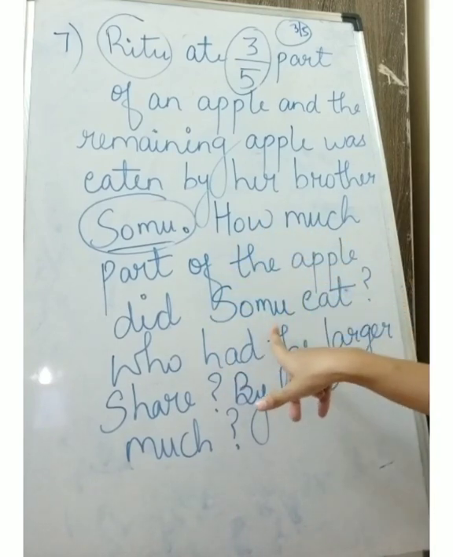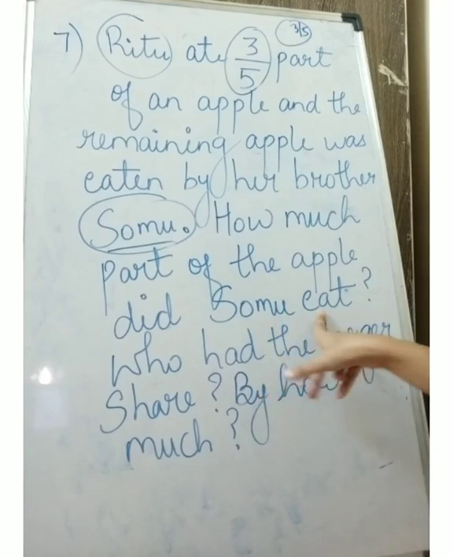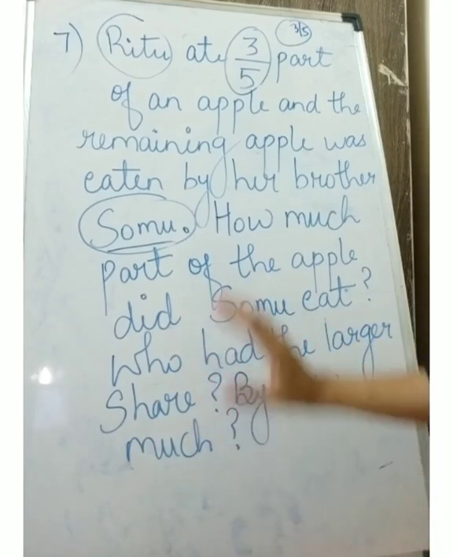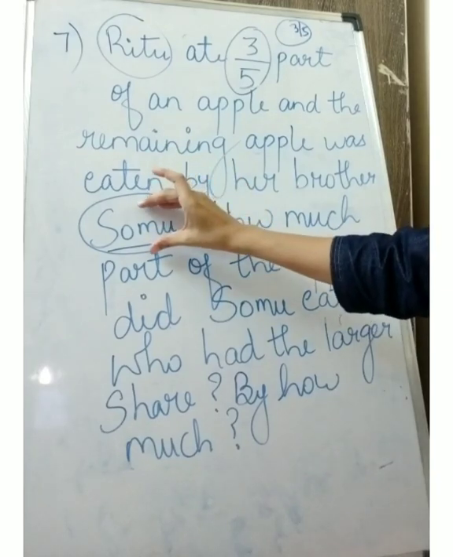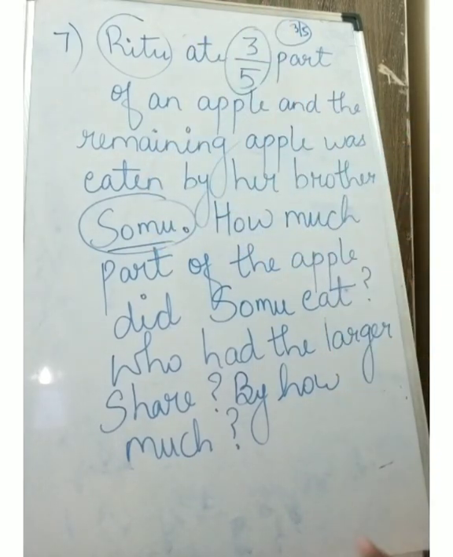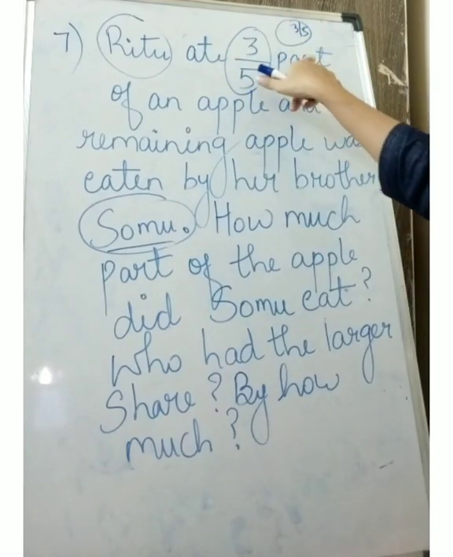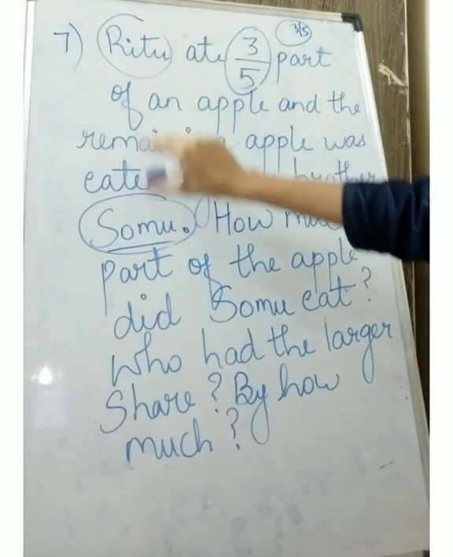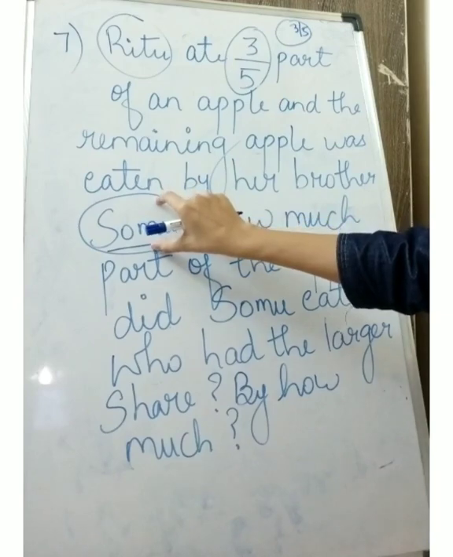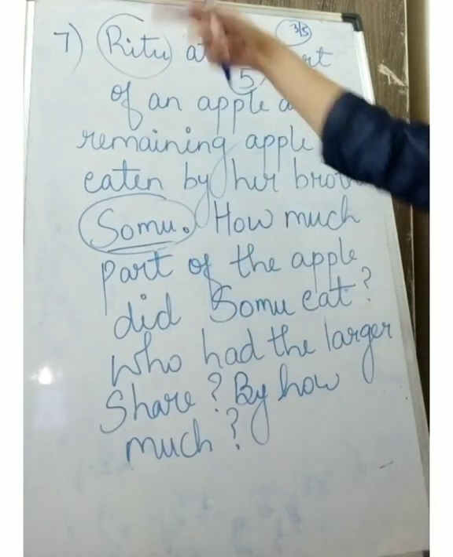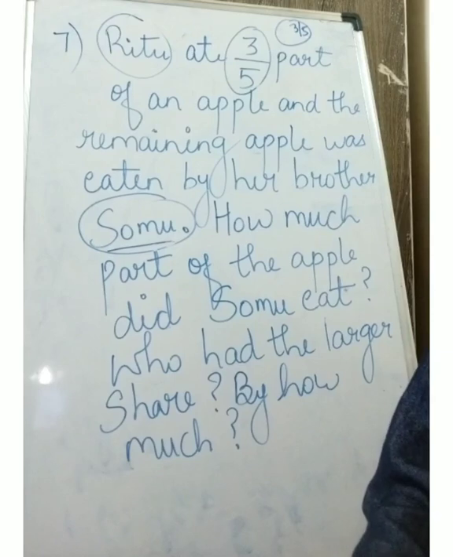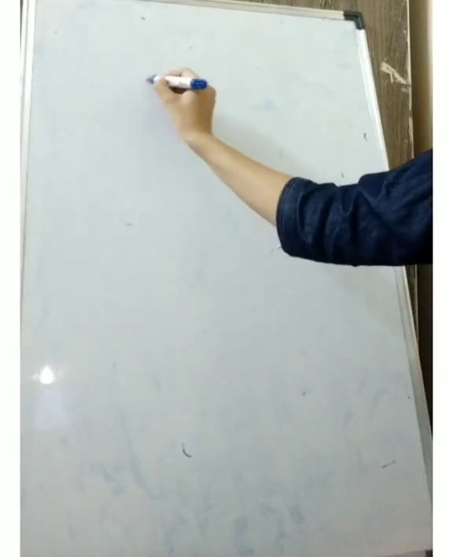Now the second thing, how much part of the apple did Somu eat, and who had the larger share? Who ate the larger part, Somu or Ritu? I hope the question is clear. So they have given that 3 upon 5 part of the apple is eaten by Ritu. So we have to find out how much Somu has eaten and who ate the larger part, Ritu or Somu. Okay, the figure also I will try to explain.